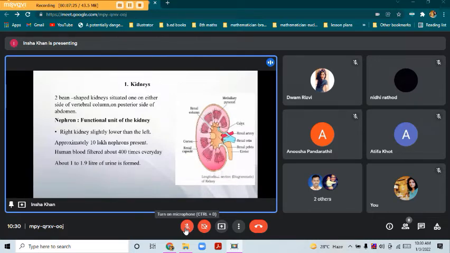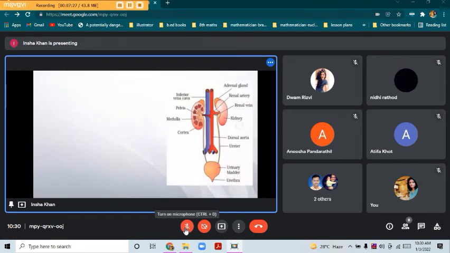Now let's see the ureters. As we said, from the hilus the ureter starts, and it is of 2 pairs. A pair of narrow ducts, each arises from the hilus and runs up to the urinary bladder. If we see, it is connected over here.